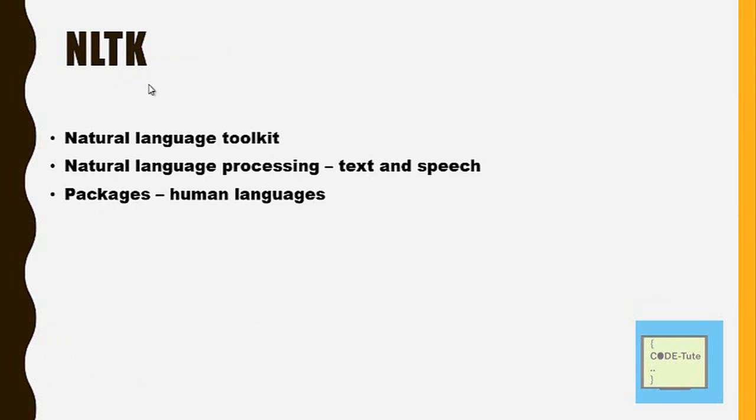The next is NLTK. NLTK stands for Natural Language Toolkit. It is used for natural language processing. This package contains different modules which can interpret human languages. Natural language processing means whenever you are dealing with a project which contains a text based or speech based approach, then you can use NLTK, and it has great support for human languages. You can perform stemming, lemmatization, you can check the stop words, so anything you can perform.